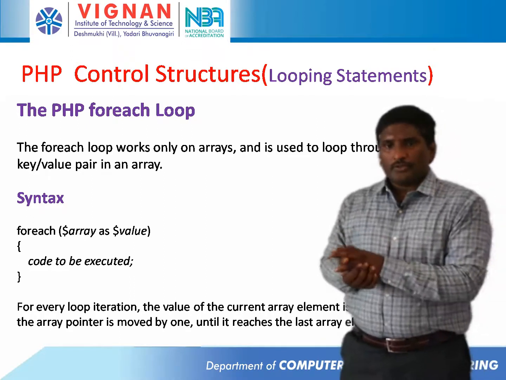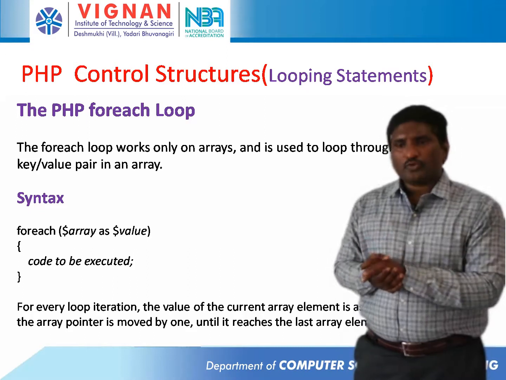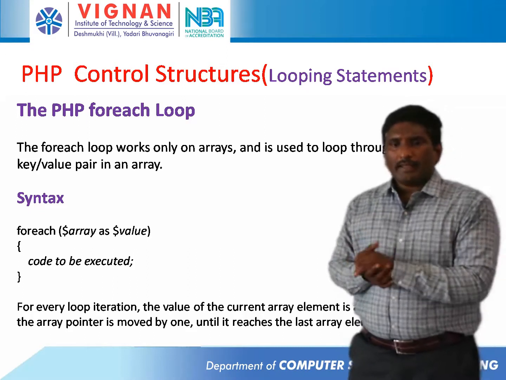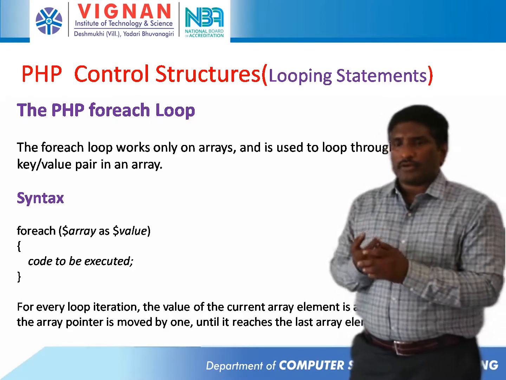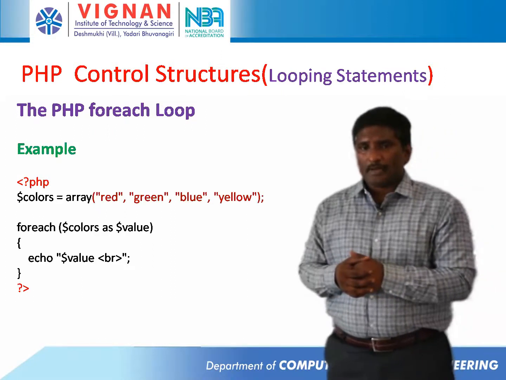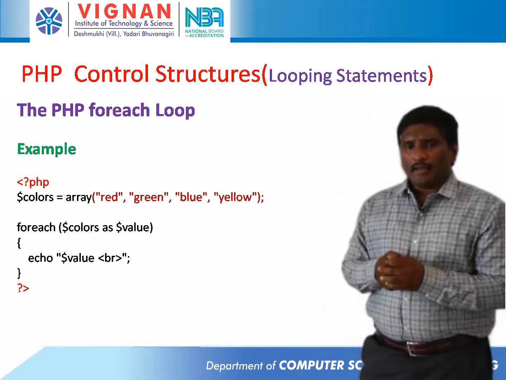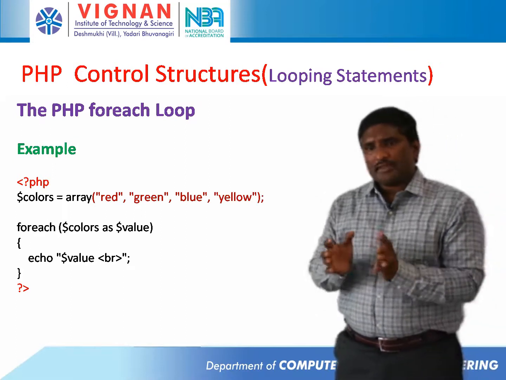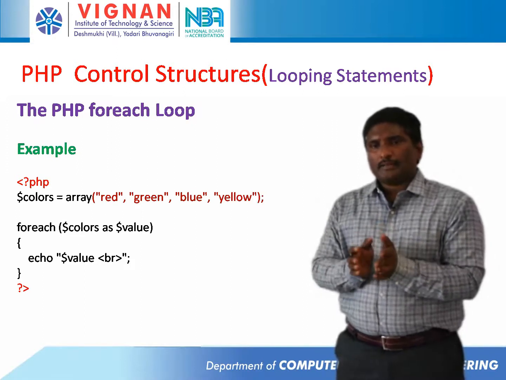In this case, the foreach loop takes an array and an array value as arguments, and the corresponding code will be executed. Next, an example of the foreach loop: here I declared a variable $colors, an array with 4 values: red, green, blue, yellow.